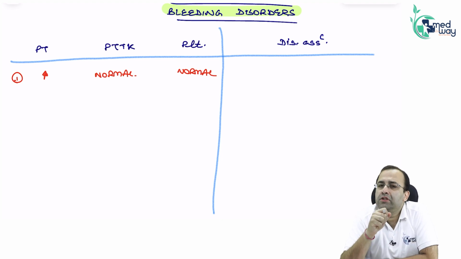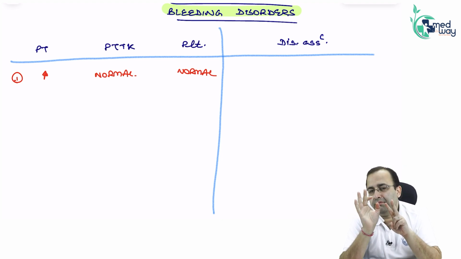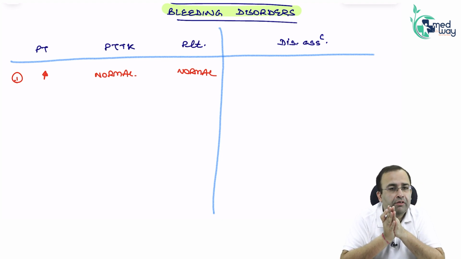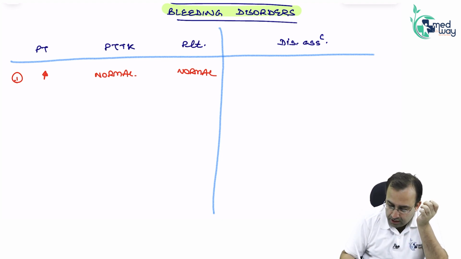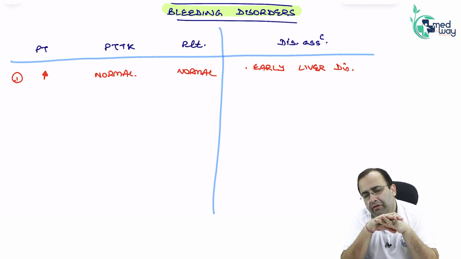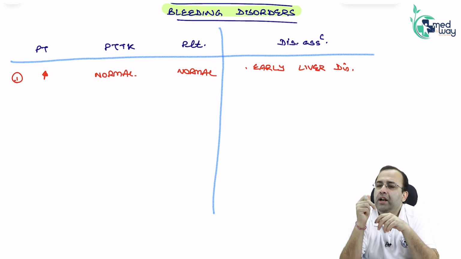Which coagulation factor is involved in the extrinsic pathway? Factor 7. What was special about Factor 7? It had the least half-life. Remember? So it is seen in early liver disease. In early liver disease, which is the first coagulation factor to be affected? Factor 7, leading to increased PT.